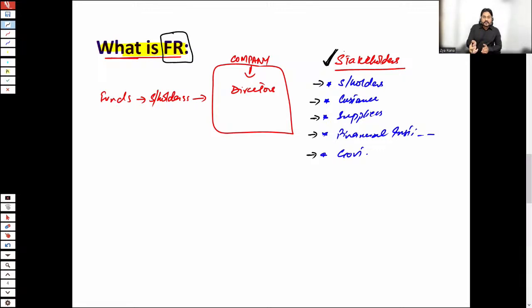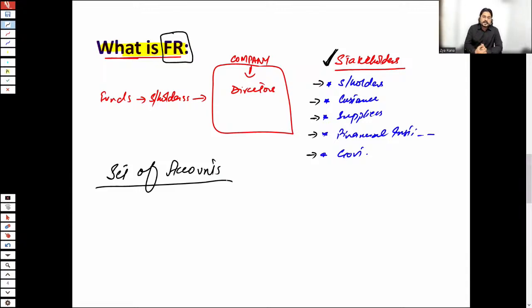To know about their interest, they would be following the company's financial reports. That is the reason a company by law is required to prepare its financial reports at each reporting date. In fact, after a complete 12 months time period, a set of accounts is prepared. The question arises: is it mandatory for a company to prepare financial statements, the set of accounts?